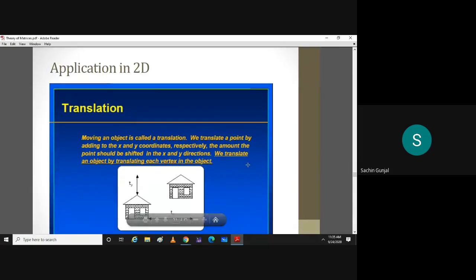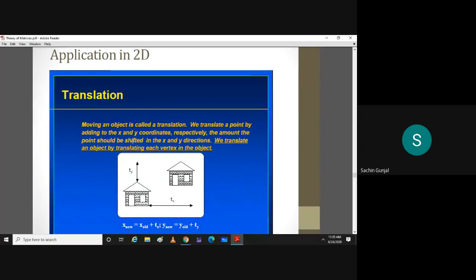So the first application is translation. Moving an object is called translation. Here, by object I mean two-dimensional vectors. Objects are defined by two-dimensional vectors. So we translate a point by adding to the x and y coordinates, respectively, the amount the point should be shifted in x and y coordinates. We should add the amount by which the x and y coordinates are translated.